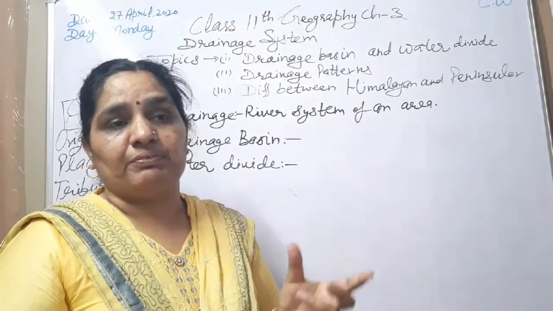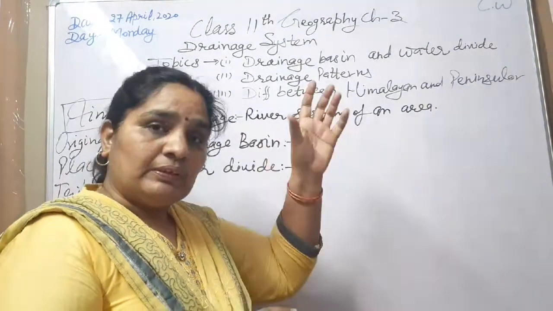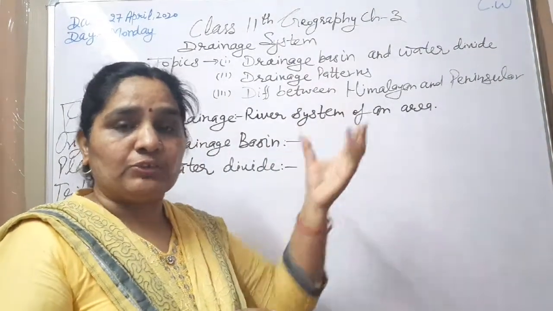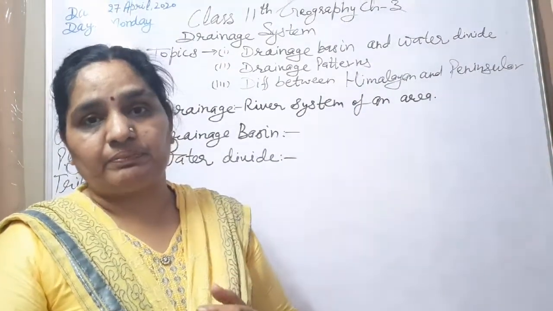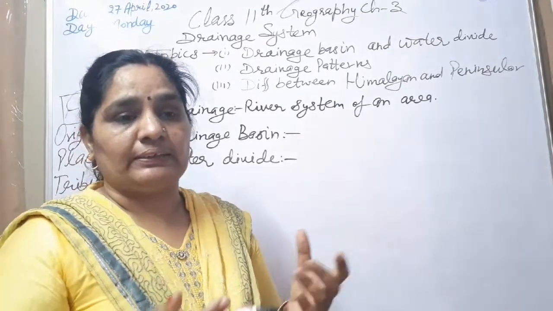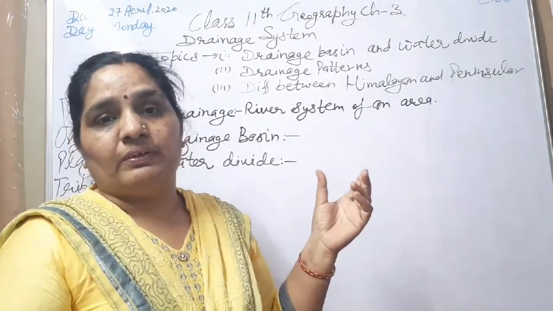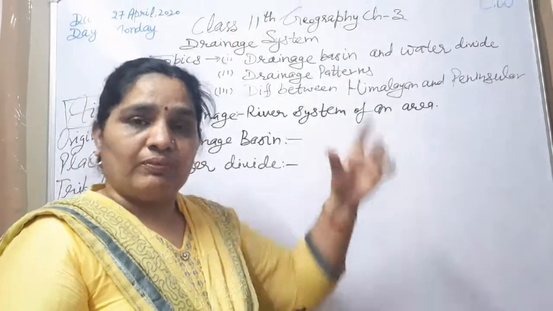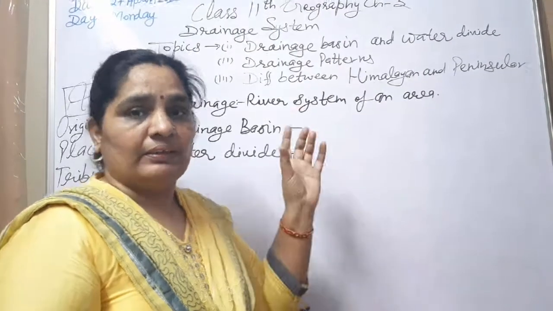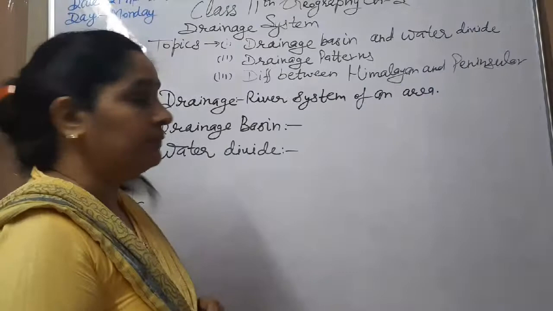In the first chapter we discussed that the Deccan Plateau, the peninsular part of India, is part of the oldest piece of land. Most of the students are thinking that the Himalayan rivers are the oldest. No. The peninsular rivers are the oldest. We will understand all these things with the discussion of the topic. Let me start the topic.